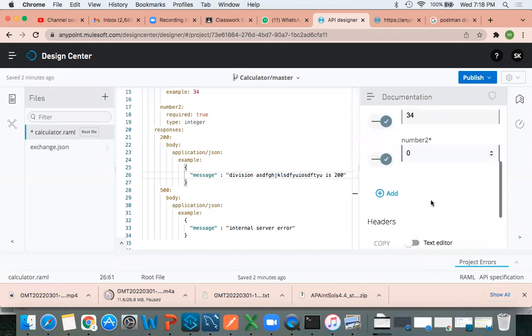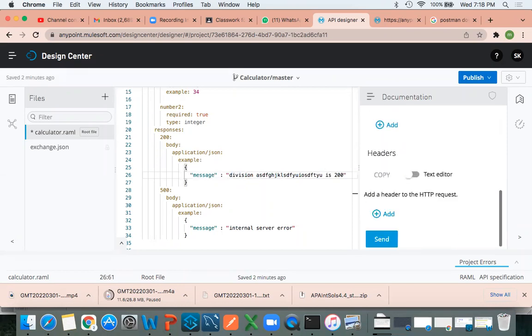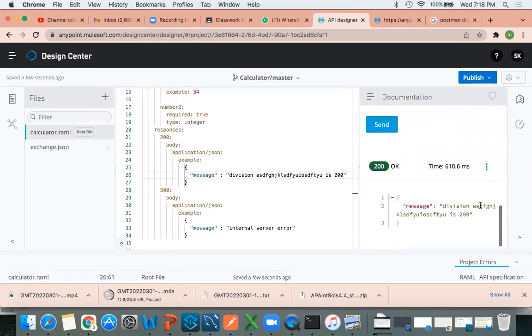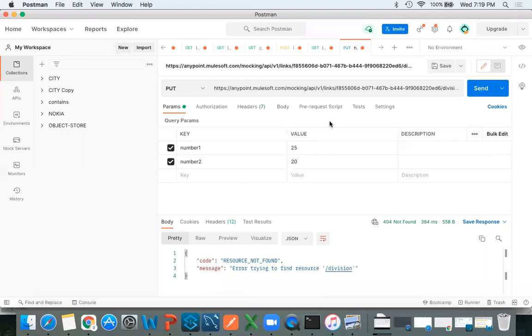So now you will get division, some values you will get. Let me click on this. So you will get 200. See, division, whatever you wrote, it is 200. You got it, right? Now if you test the same in Postman, this time you will not get an error. Why? Because the division resource path is there.